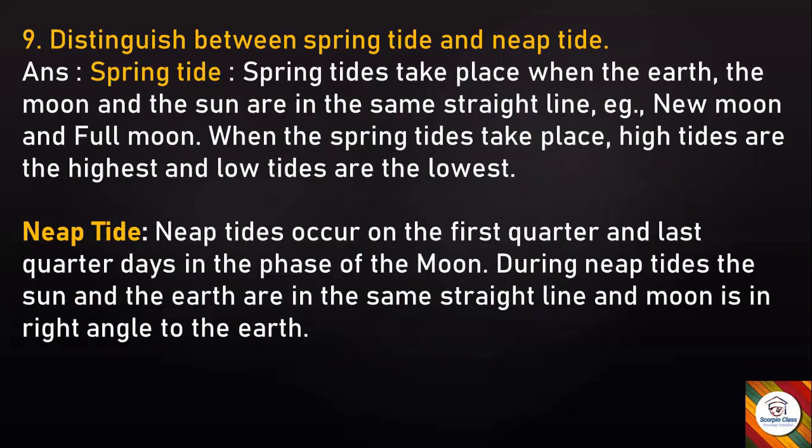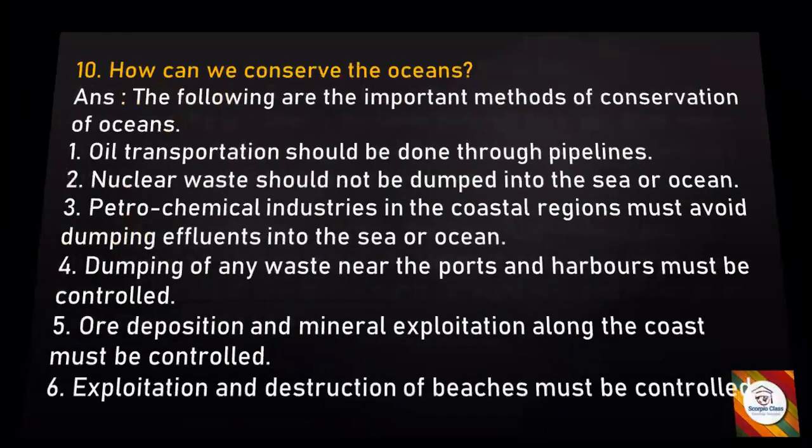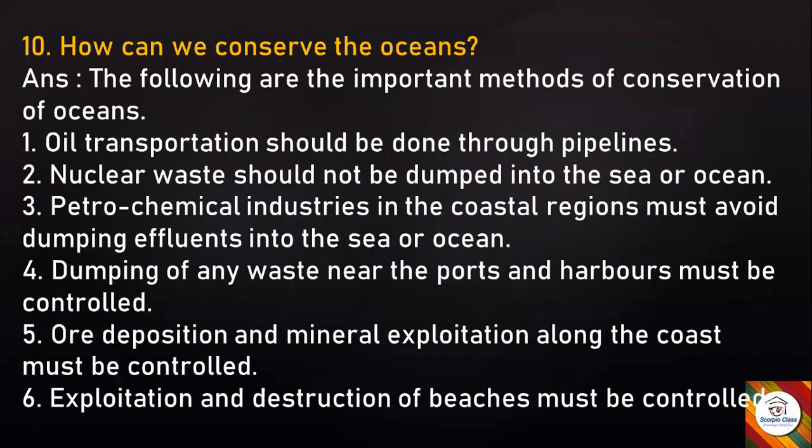Neap tide. Neap tides occur on the first quarter and last quarter days in the phase of the moon. During neap tides, the sun and the earth are in the same straight line and the moon is at right angle to the earth.